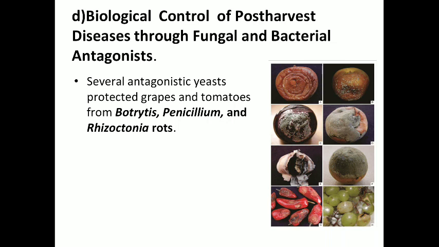Next one, biological control of post-harvest diseases through fungal and bacterial antagonists. There are several antagonists, that is yeasts, which protect the grapes, tomatoes and other veggies and fruits from the Botrytis fungi, Penicillium fungi, etc.